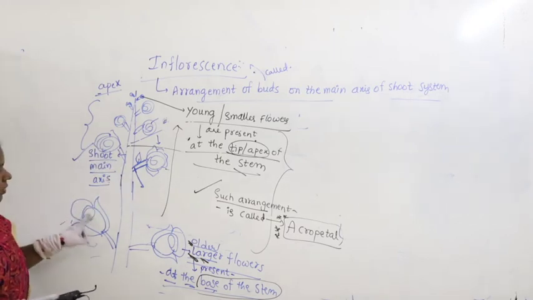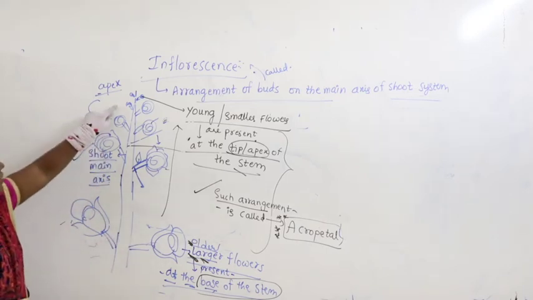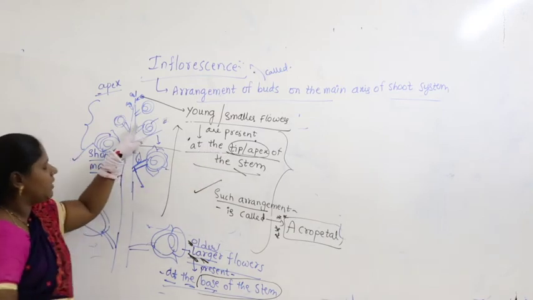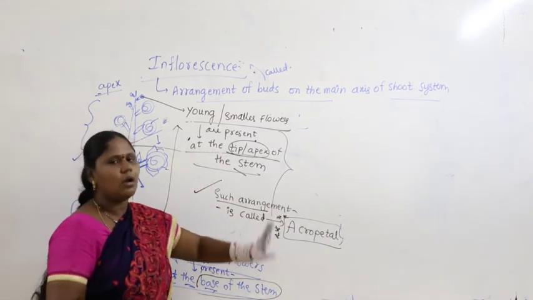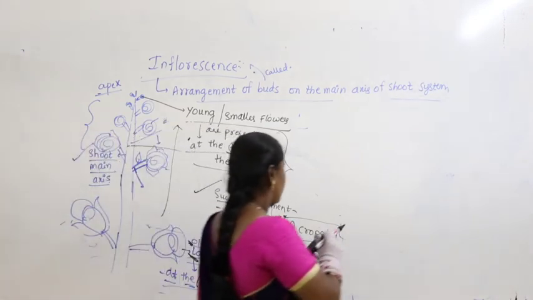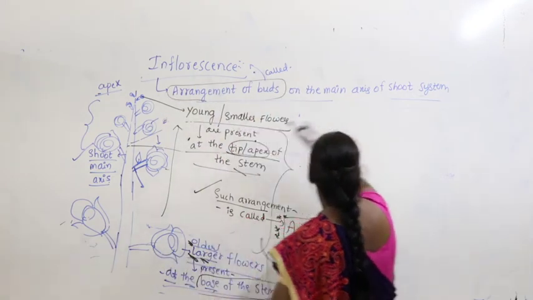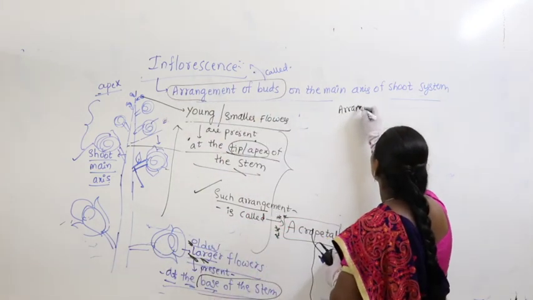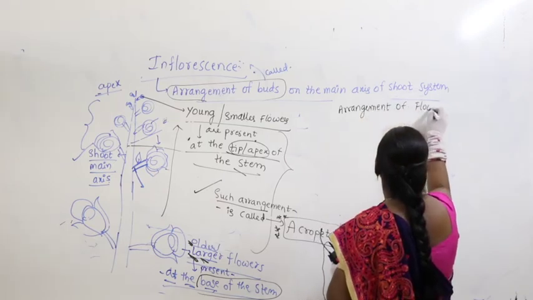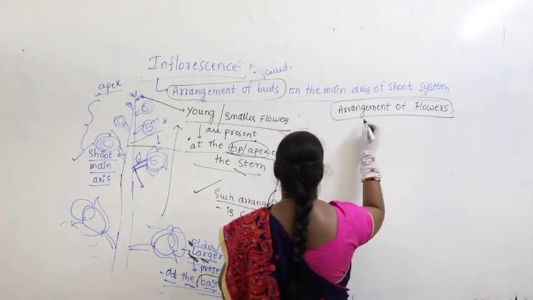I will repeat again. Older flowers or the larger flowers are at the base of the stem. Young flowers or smaller flowers are at the tip or apex of the stem. Such type of arrangement is called acropetal. So if you look at the arrangement of flowers, it is of two types.